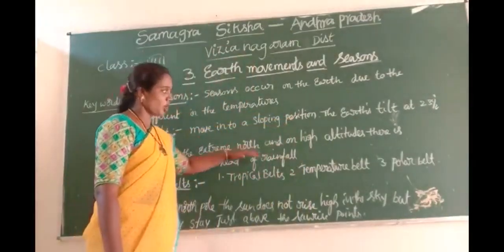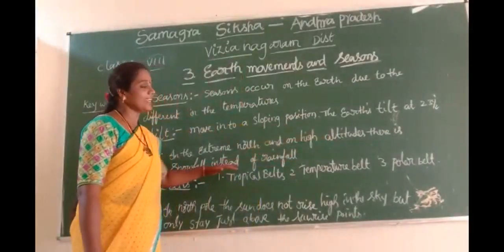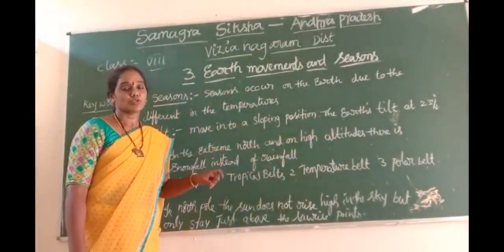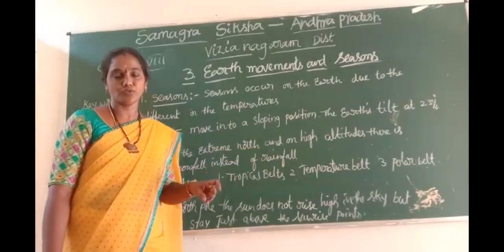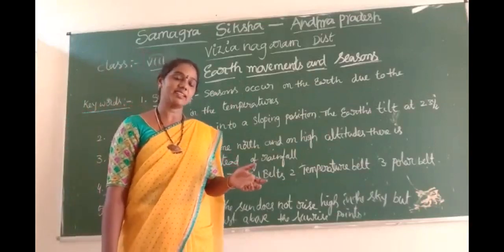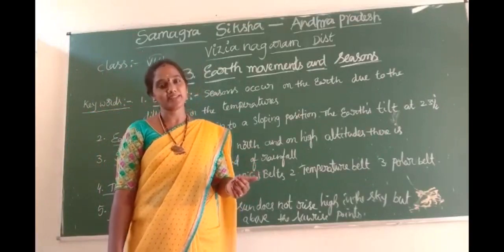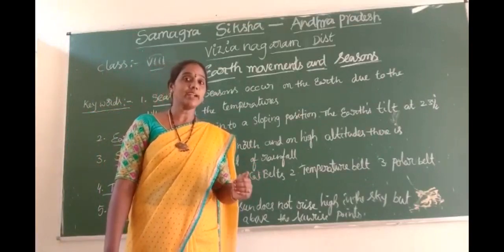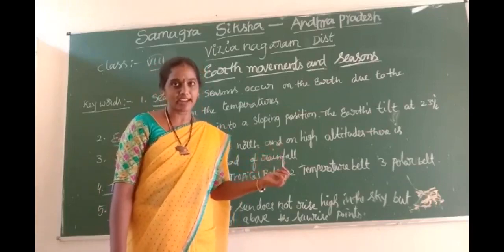In the extreme north and at high altitudes there is snowfall instead of rainfall. In our country, especially in the Himalayan regions, they experience snowfall, but throughout India there is no snowfall. Northern countries experience snowfall instead of rainfall.